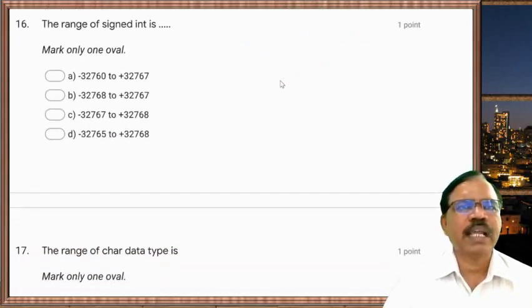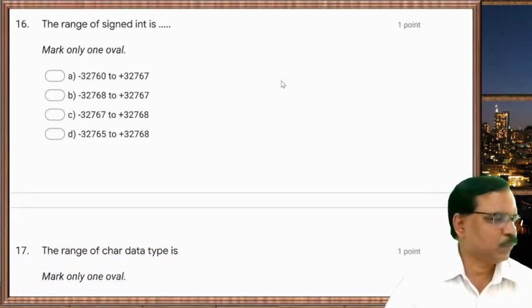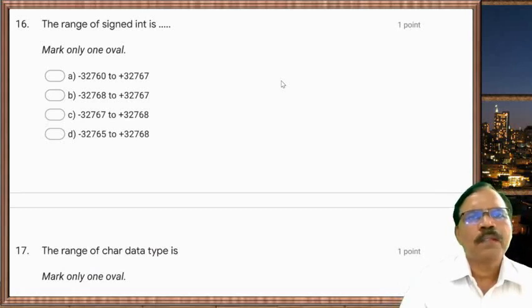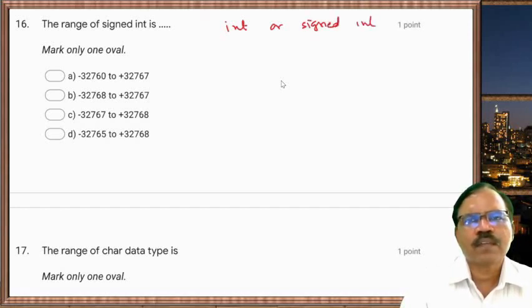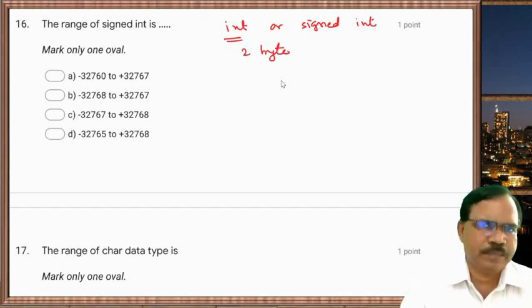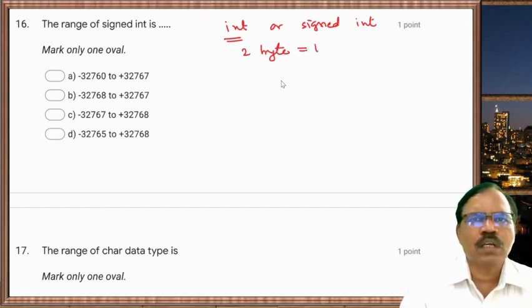The range of signed int is. Now signed int means int or signed int. Now we know in 16-bit computers, the int data type takes 2 byte memory, means total 16 bits.